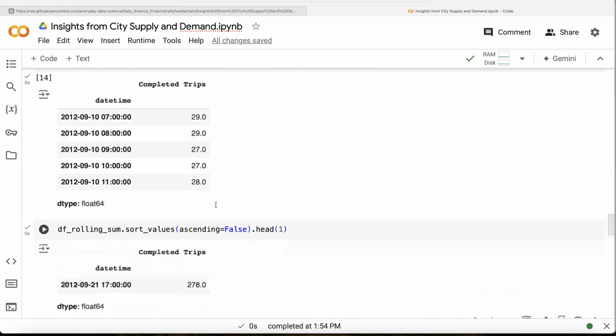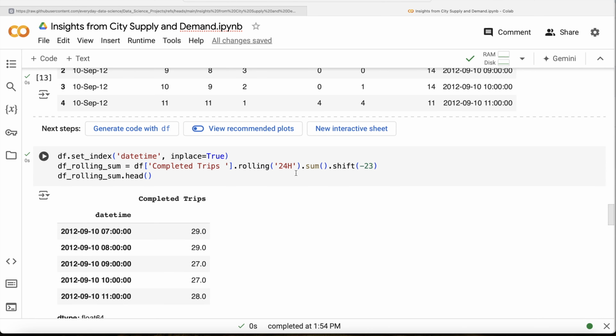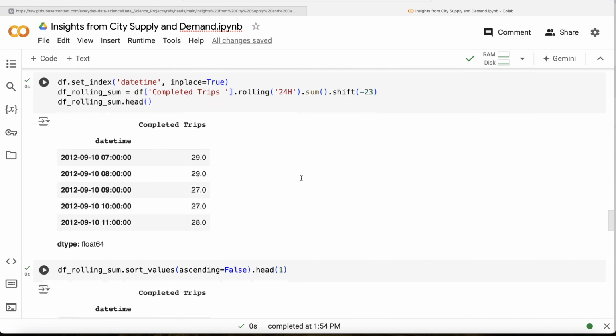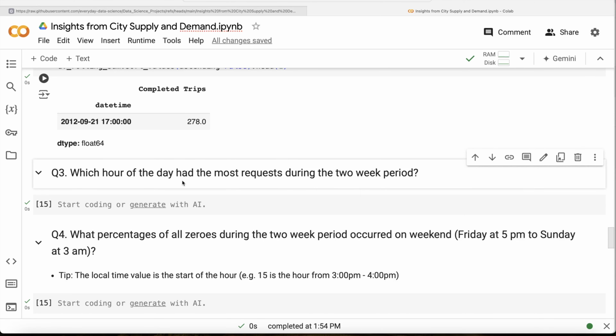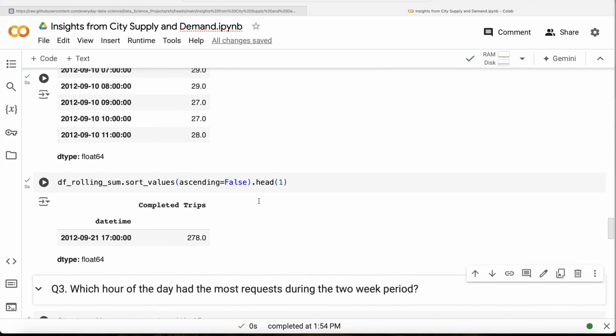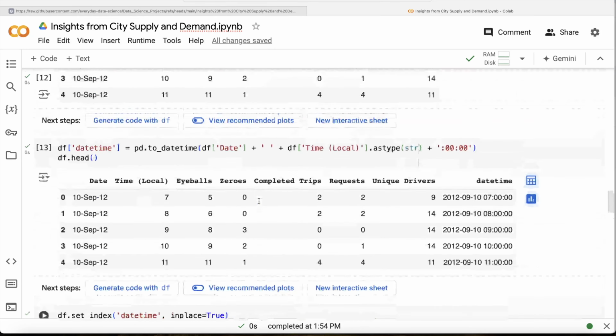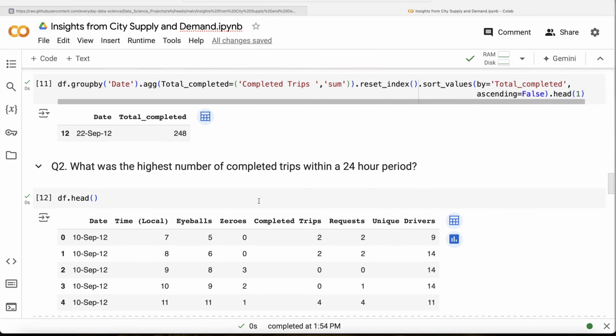Okay, the reason why I did this question using this, because there are a number of other questions in this particular project where you are going to use the same concept on various columns. Okay, now let us go ahead with the third question, which hour of the day has the most requests during the 2 week period? Again, this is quite simple. This is very similar to the first one, which one had the maximum number of completed trips.